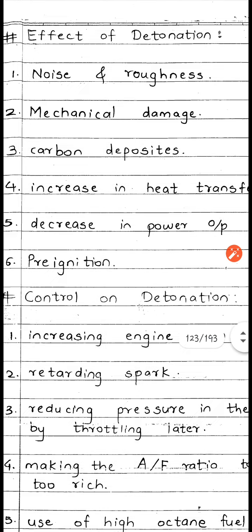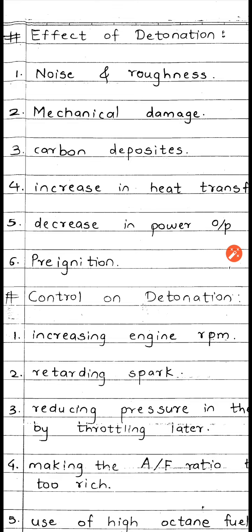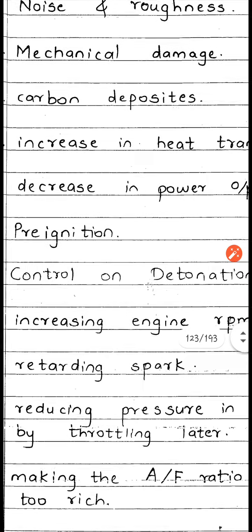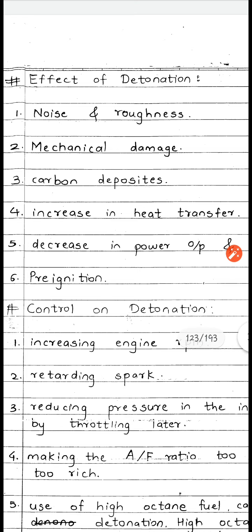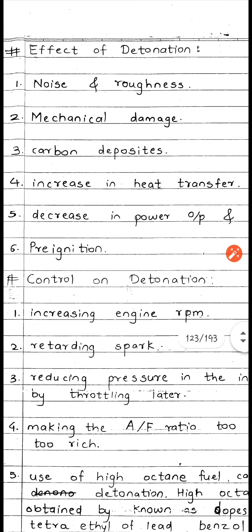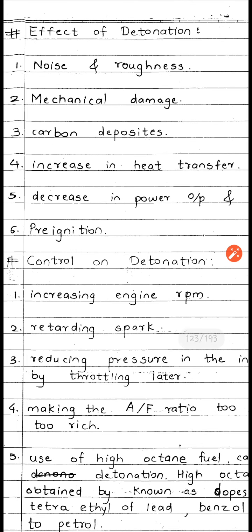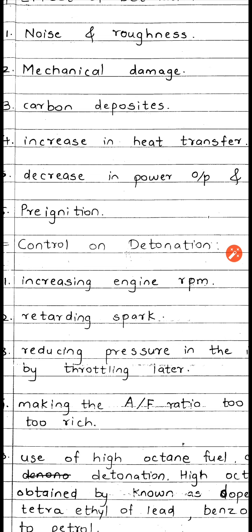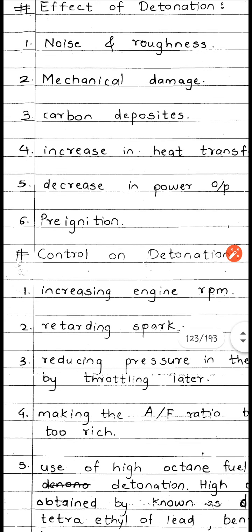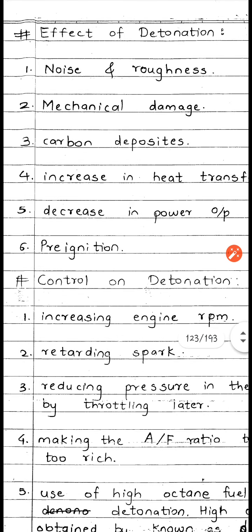Because of the detonation, there will be mechanical damage to different components of the IC engine. More carbon deposit can take place. Then an increase in the rate of heat transfer from the engine, which is a very important effect of detonation. Then a decrease in the power output. Pre-ignition may occur. These are the different effects of detonation. Pre-ignition is nothing but any ignition that happens inside the engine cylinder before the timing of the ignition. These are the different effects of detonation on an SI engine.